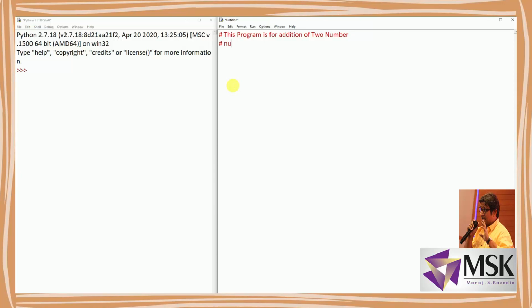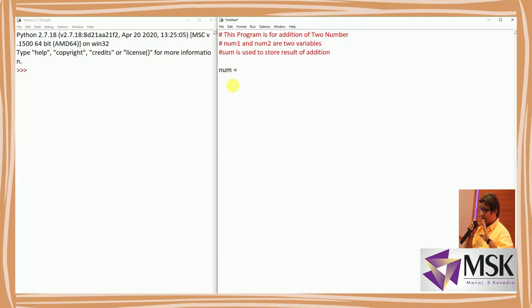Then I can write: num1 and num2 are two variables. Third, I can write: sum is used to store the result of addition. In this way I can give a multi-line comment. This is one way to give multi-line and single line comments.